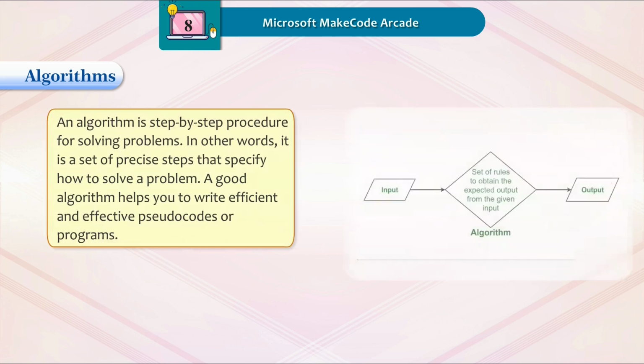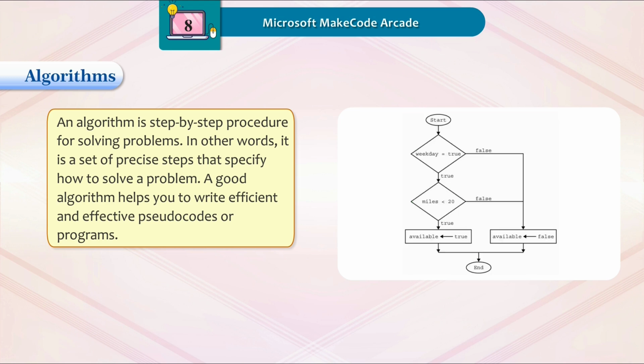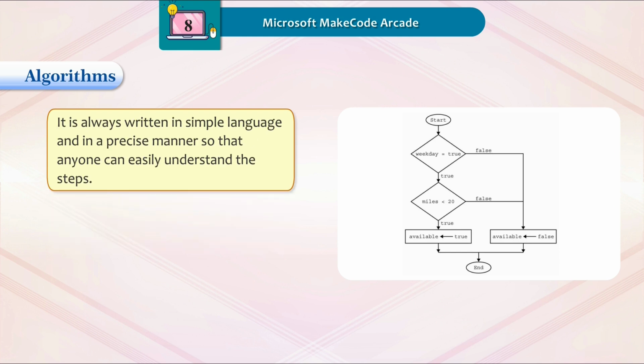Algorithms. An algorithm is a step-by-step procedure for solving problems. In other words, it is a set of precise steps that specify how to solve a problem. A good algorithm helps you to write efficient and effective pseudocodes or programs. It is always written in simple language and in a precise manner so that anyone can easily understand the steps.